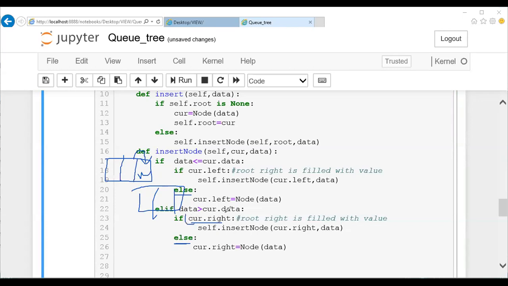So when this condition is false, when there is no more node after this, it will come here and I'll create a node. This node's address will be stored in the current's right part. Got it? Clear with this particular line? This is also a very important line, guys. Here, instead of assigning to a pointer variable, I'm just directly taking the address of it.